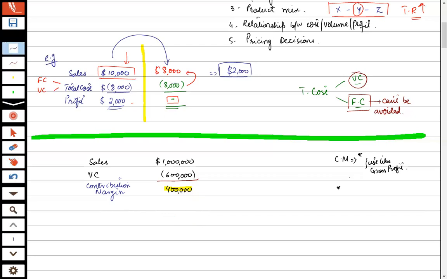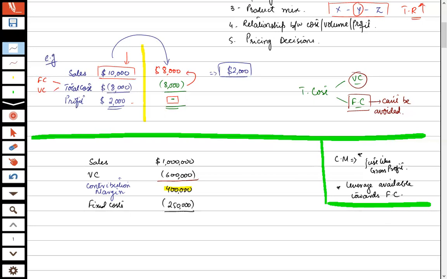It means that is the cushion or the leverage available towards fixed cost, that is known as the CM, contribution margin. So if I continue this example, let's suppose our fixed cost is $250,000.